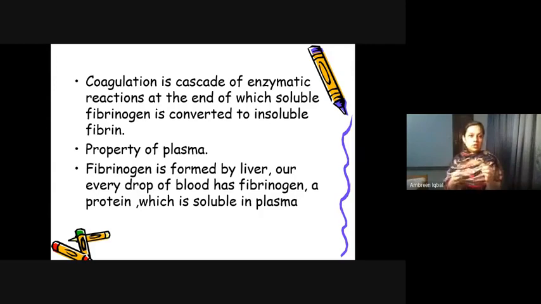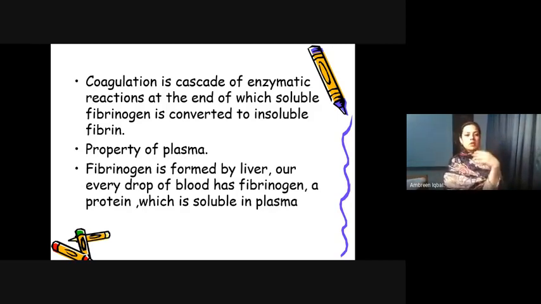At the end of this chain of reactions, soluble fibrinogen converts to insoluble fibrin. Fibrinogen is basically a property of the plasma, and it is formed by the liver. Every drop of blood has fibrinogen, a protein that is soluble in the plasma. So coagulation is a property of plasma, where the soluble fibrinogen, formed by the liver, is present in every drop of our blood.